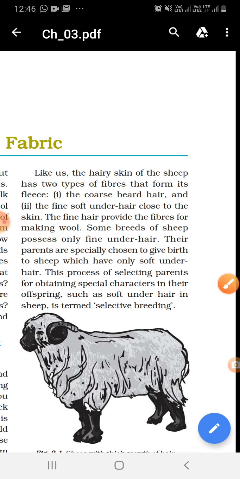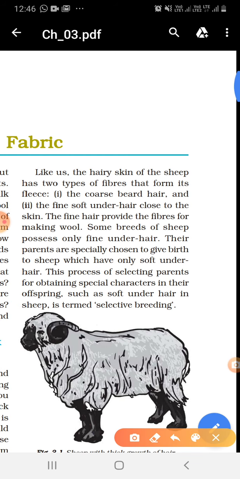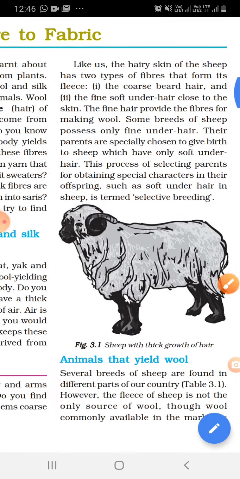The process of selecting parents for obtaining special characteristics in their offspring, such as soft under hair in sheep, is termed selective breeding. Clear to all of you?